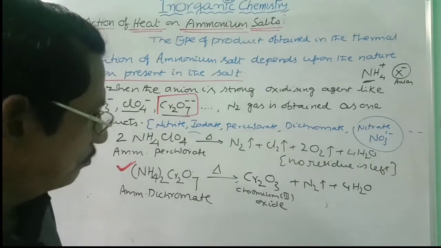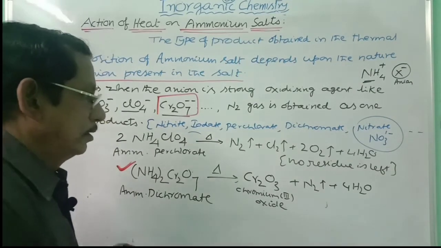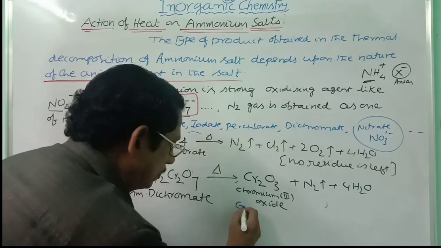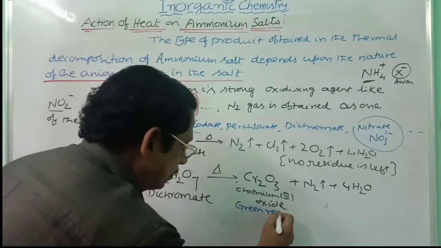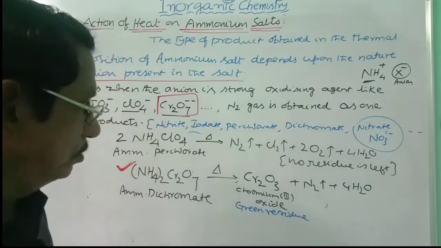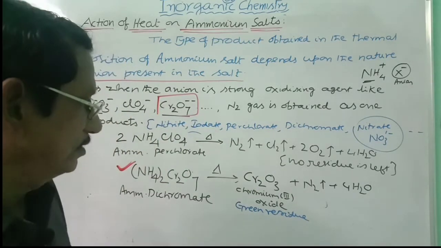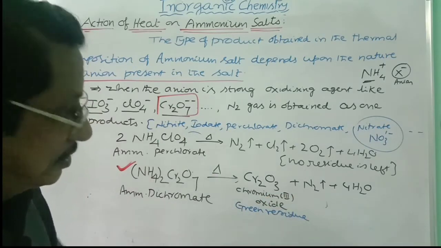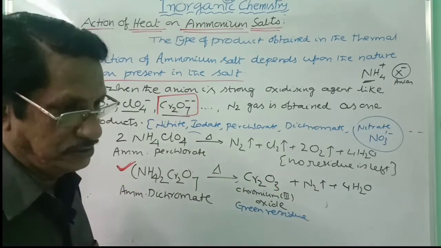And if you observe carefully, this is the only gas obtained. This is the green residue. So chromium oxide residue is left in the test tube, and nitrogen gas is the only gas obtained. So this is the better method for the preparation of nitrogen.